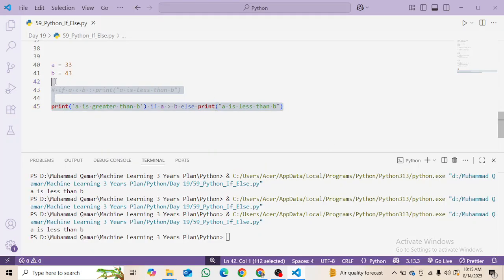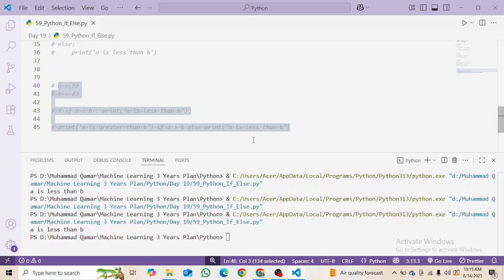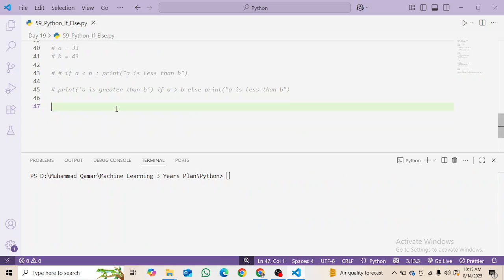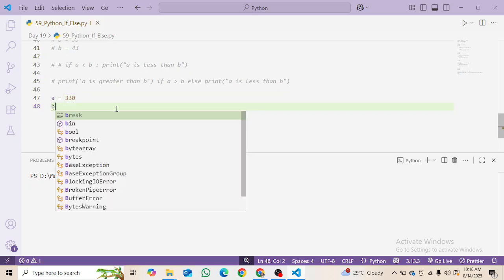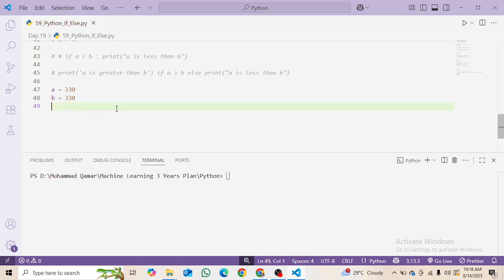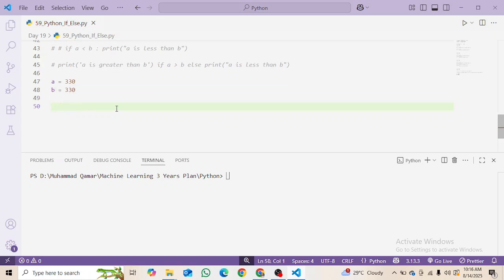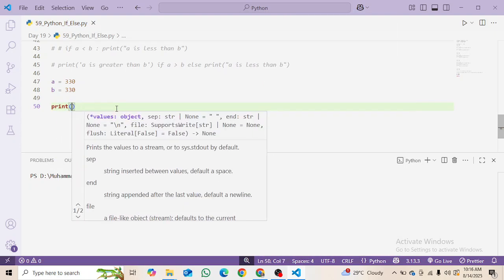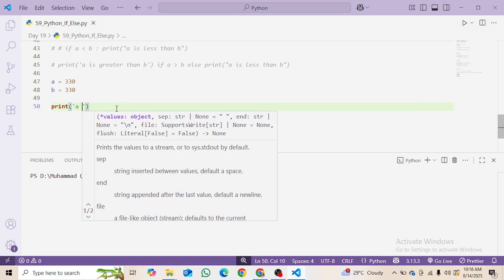I am going to make other variables here: a is equal to 330 and b is equal to 330. Then I'm going to make it print a.